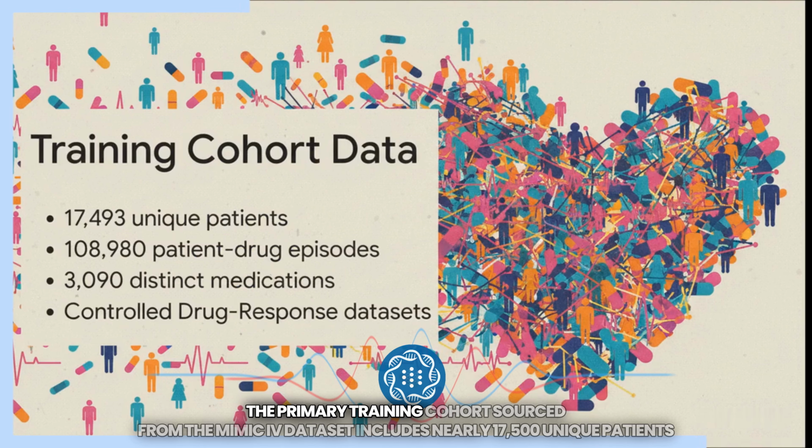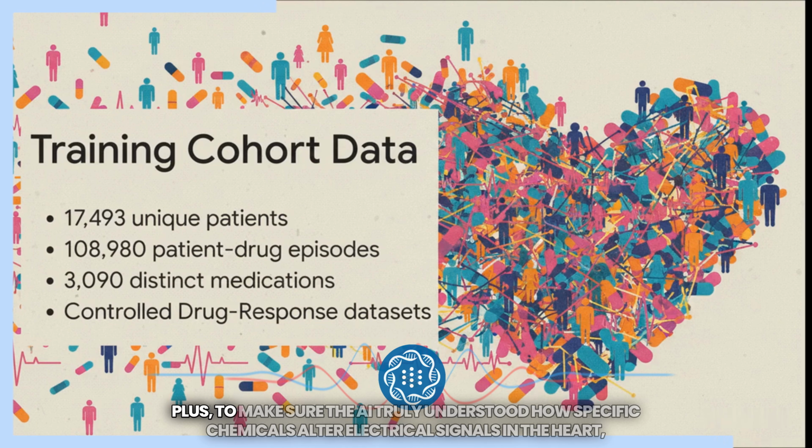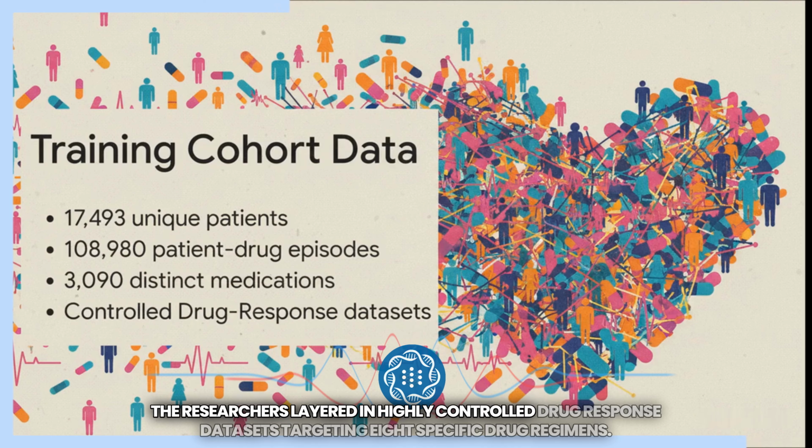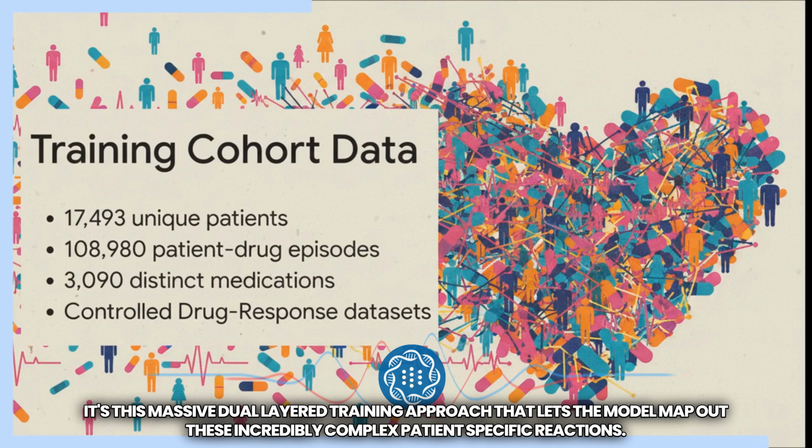The primary training cohort, sourced from the MIMIC IV dataset, includes nearly 17,500 unique patients and over 108,000 distinct patient drug episodes covering more than 3,000 different medications. Plus, to make sure the AI truly understood how specific chemicals alter electrical signals in the heart, the researchers layered in highly controlled drug response datasets targeting 8 specific drug regimens. It's this massive, dual-layered training approach that lets the model map out these incredibly complex patient-specific reactions.